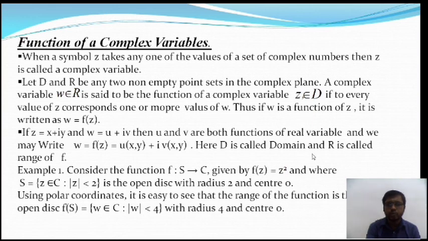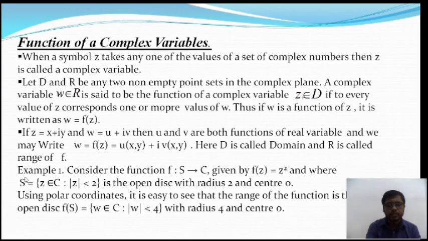Okay, so 2.25 comma 0 lies in that circle. Here the radius is 4, so 2.25 is a point in that circle, whose radius is 4 and center is 0. This is the example of a complex function, where the domain is a circle whose center is at 0 and radius is 2.